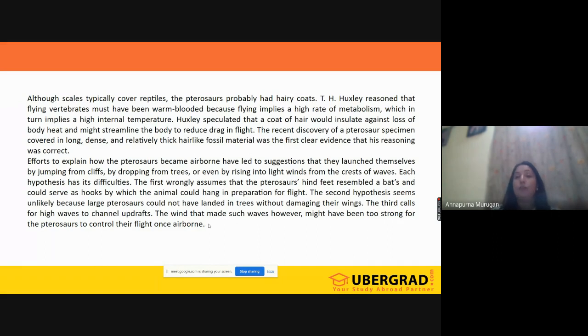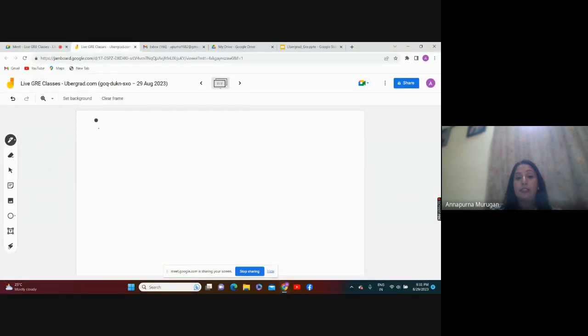Okay, so now totally, what is the summary we have? Tomorrow we'll solve the questions on this passage. Here the summary is pterosaurs. What are they talking about? The main claim was whether pterosaurs are reptiles or birds.